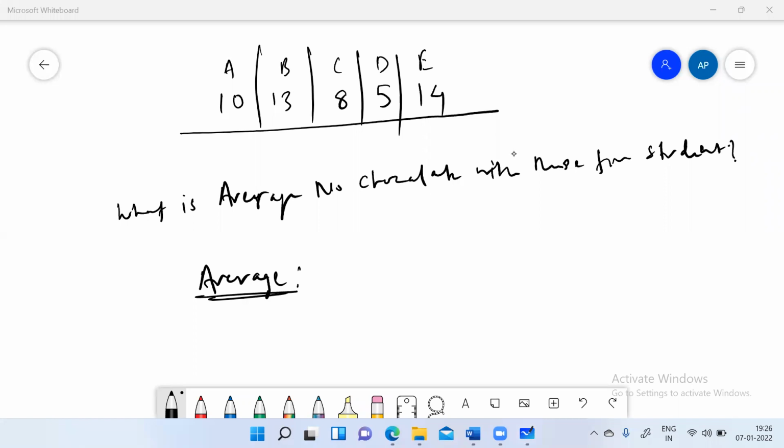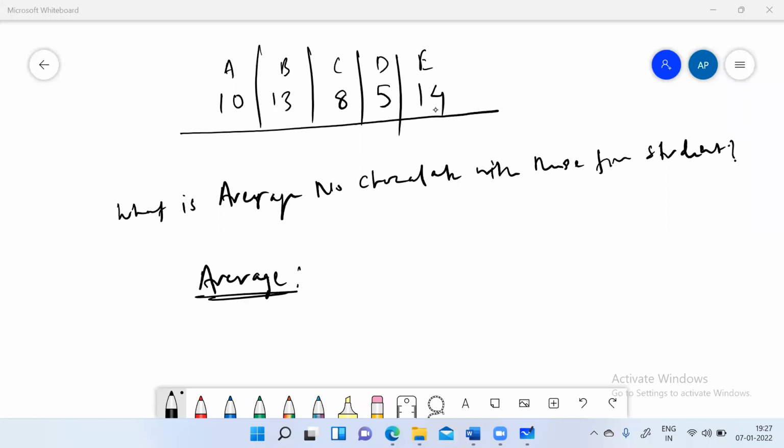Aditi Hussain, you tell me, what is average here? Aditi? Aditi is not there. Chetna, can you tell me what is average? So am I audible to all of you? Yes, sir. Why are people not responding to me? Yes, sir. Chetna? What is average? Sir, average is basically the definition.